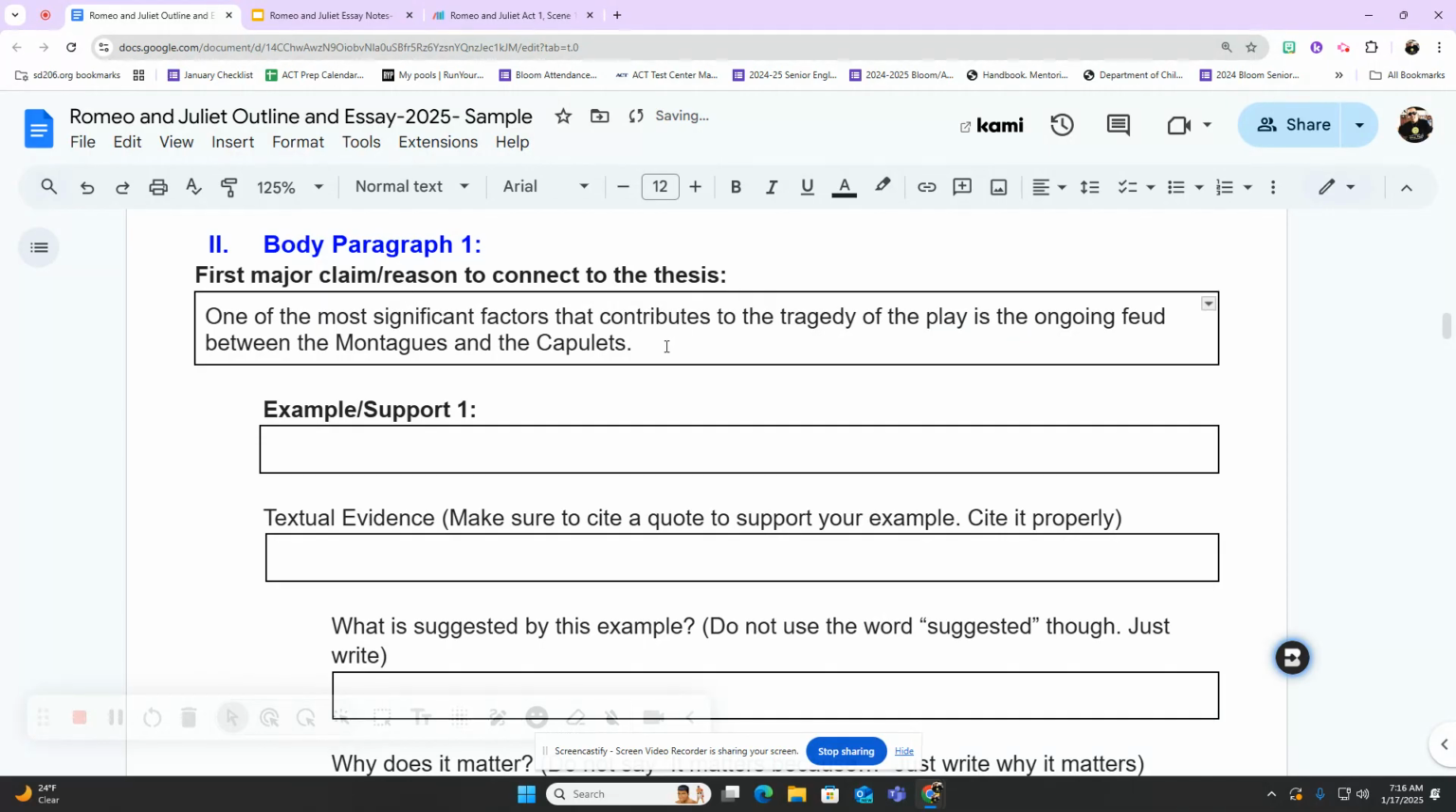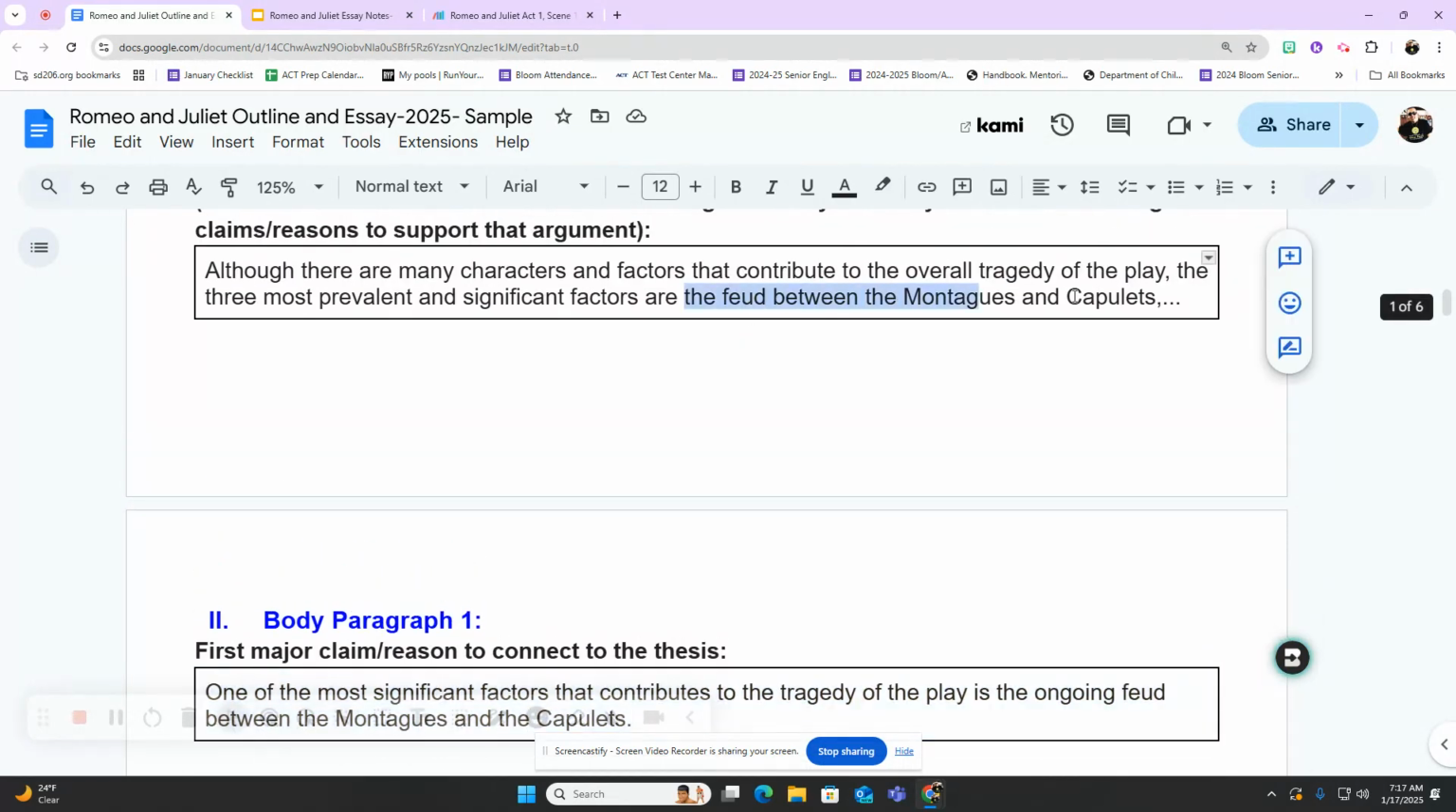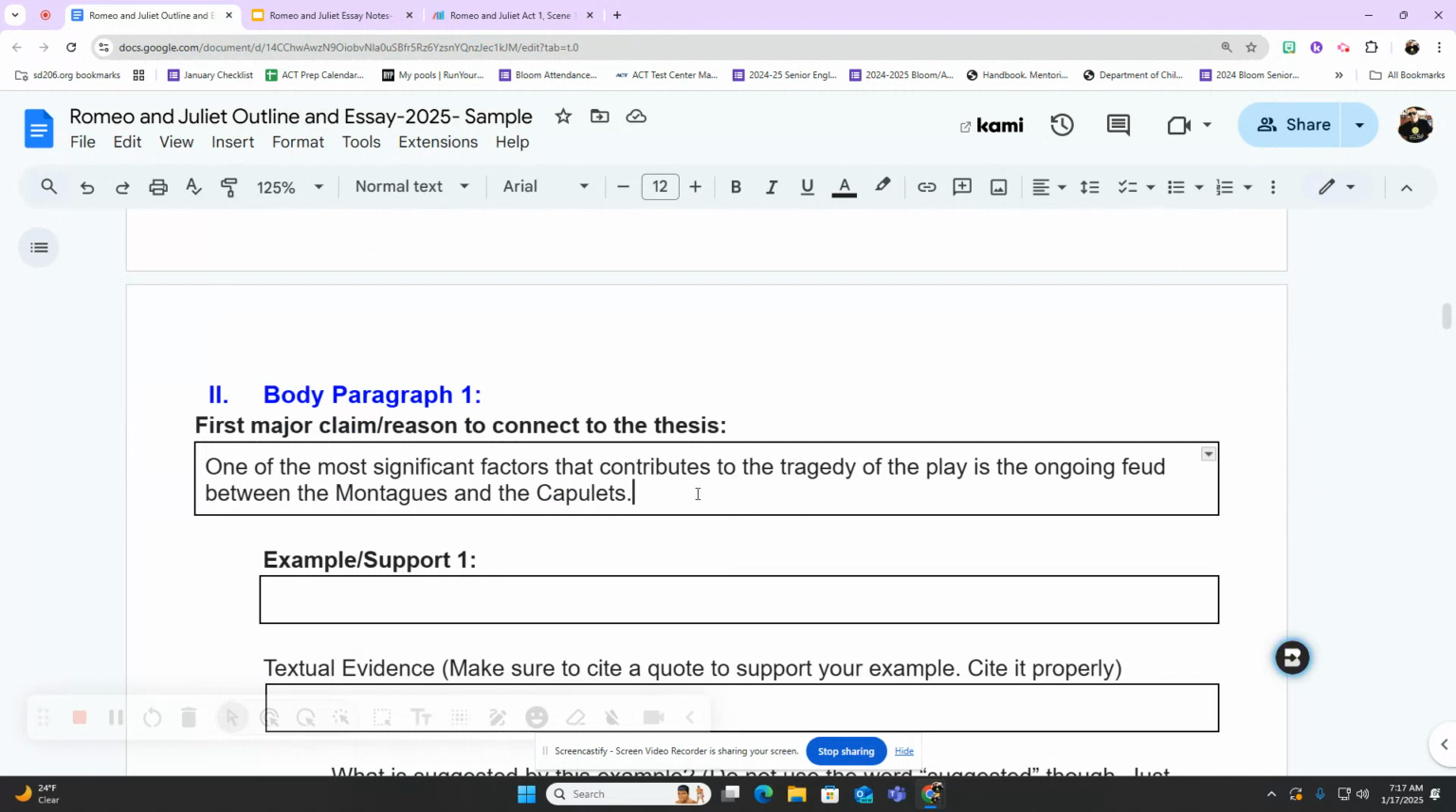Right? I just want a statement that clearly tells the reader what this body paragraph is going to be focusing on. So what I'd like you to do right now is pause the video and write an opening topic sentence for your first body paragraph, depending on whatever the first point is that you're going to be talking about in your essay. So pause the video and write an opening topic sentence for your body paragraph one.